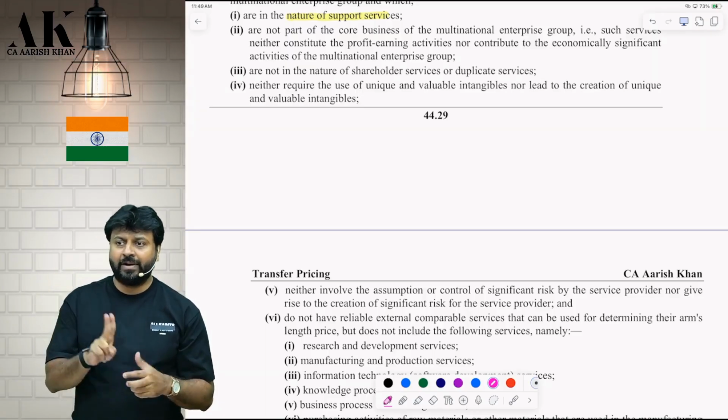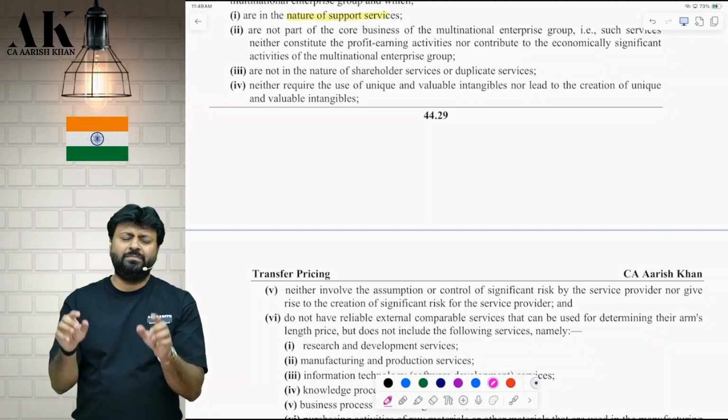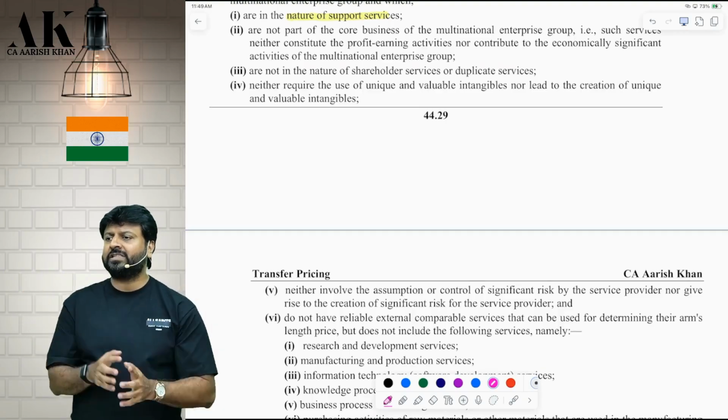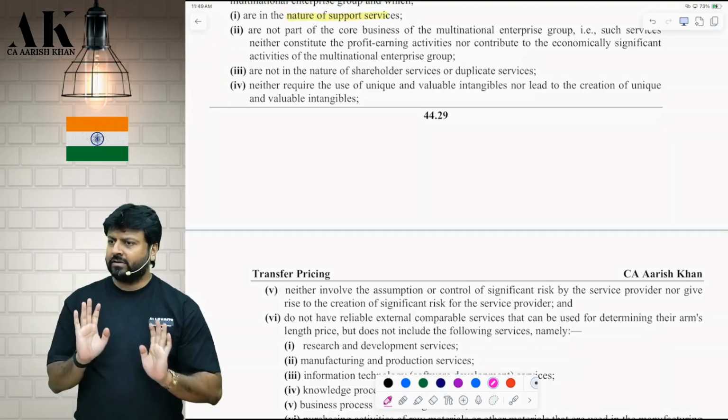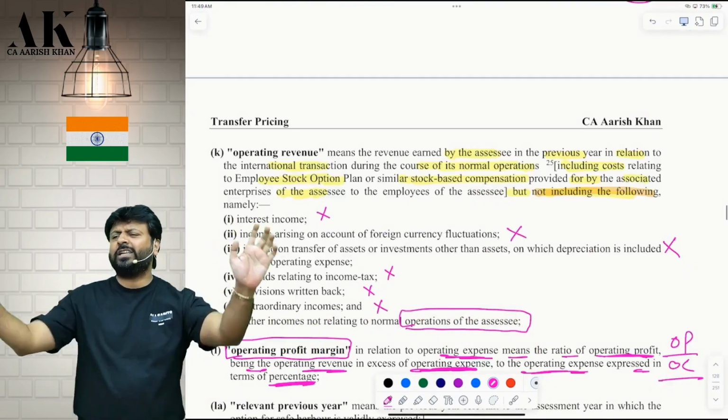Non-resident associate enterprise. Otherwise, it will not come in the definition. Intra-group loan, it will not come. Correct? We are giving the loan in which currency? INR as of now. Foreign currency will come in the next point. Okay? INR. So how much interest should I charge, sir?